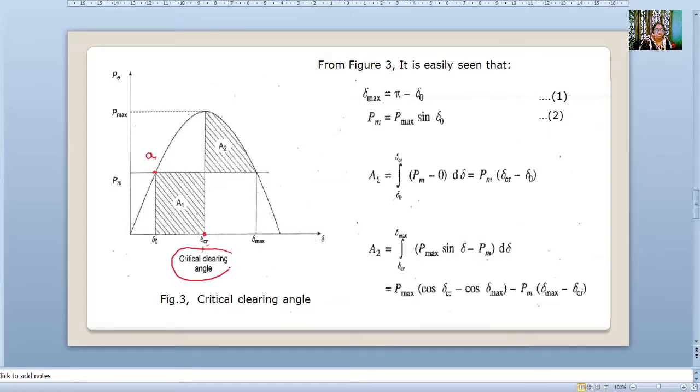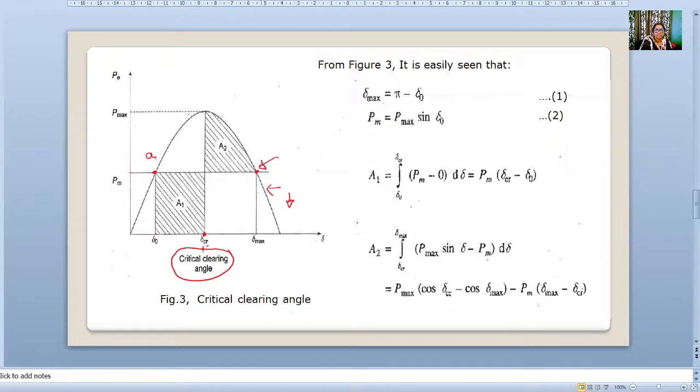When it reaches the maximum, at this point, you can see that after this point delta is increasing but power is decreasing. So Pm is touching at point A, and this we can consider the last limit.